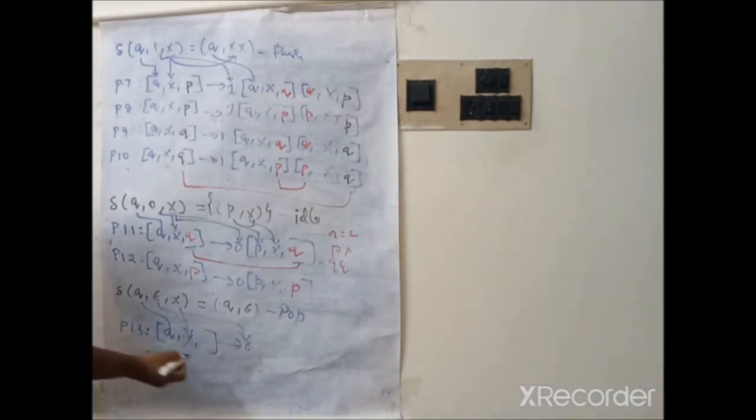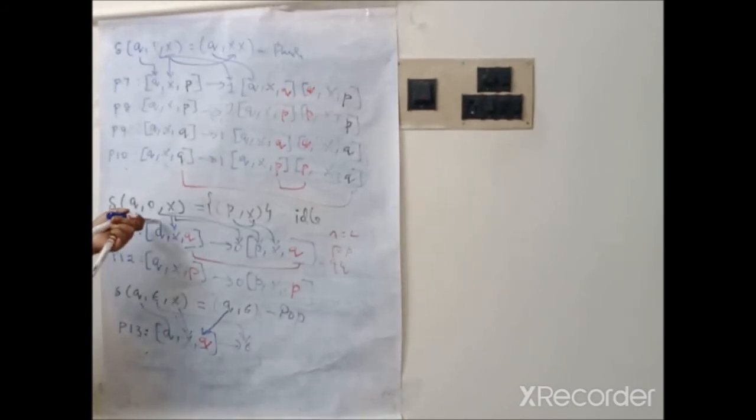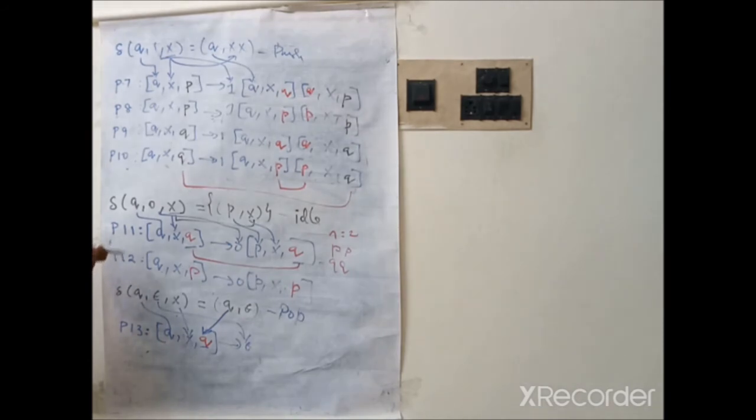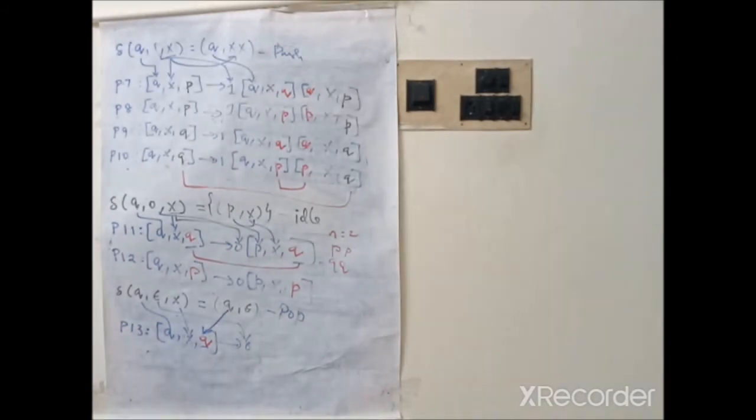For this state, we can directly take this state and write it here. Therefore it becomes Q. So Q x, this Q comes here and this epsilon goes to the right side. So this is for idle operation. For pop operation we are having only one production for any number of states. For idle operation, if the number of states is 2 you can have 2 productions. If the number of states is 3 you can have 3 productions. Okay, so 4 transition functions have been completed.